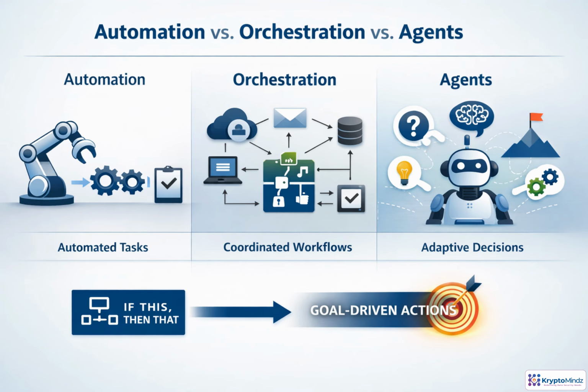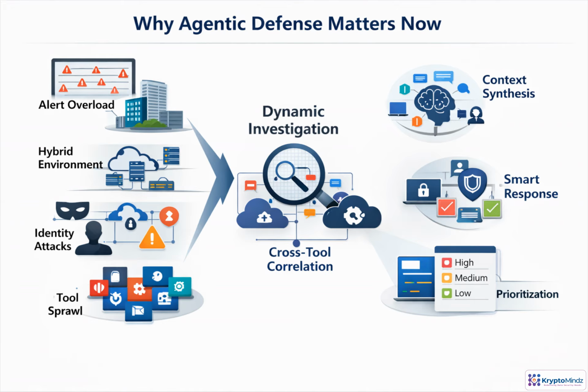It helps to separate three patterns. Automation is the narrowest. When a known trigger occurs, run a predefined action. Orchestration links multiple automated actions across systems, but the workflow is still mostly known in advance. Agents change the model by interpreting context, choosing next steps, and adapting when the path is unclear. That flexibility is useful, but it also makes guardrails, monitoring, and human supervision essential.